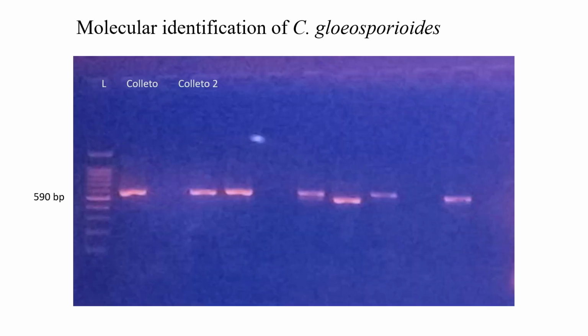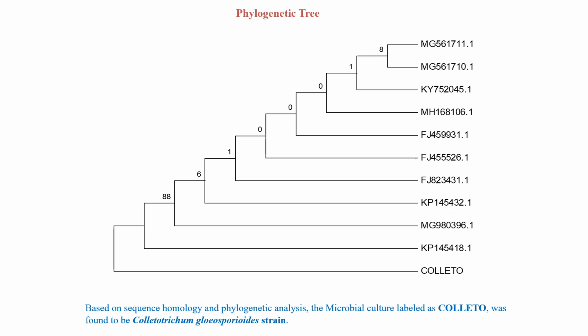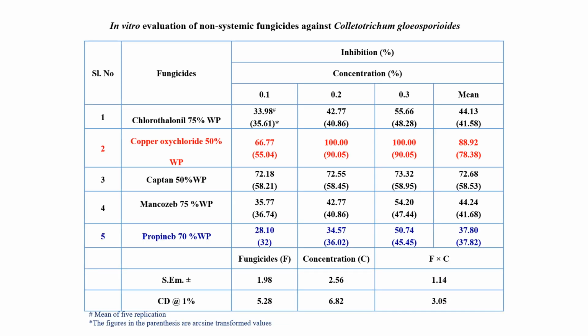Afterwards we went for molecular identification of this Colletotrichum gloeosporioides, and after PCR amplification they got amplified at 590 base pairs, and we constructed a phylogenetic tree for this pathogen, and we deposited our sequences in the NCBI database. Later, we went for in vitro evaluation of different fungicides against this Colletotrichum gloeosporioides. Here we used contact non-systemic fungicides, systemic fungicides, and combi products.